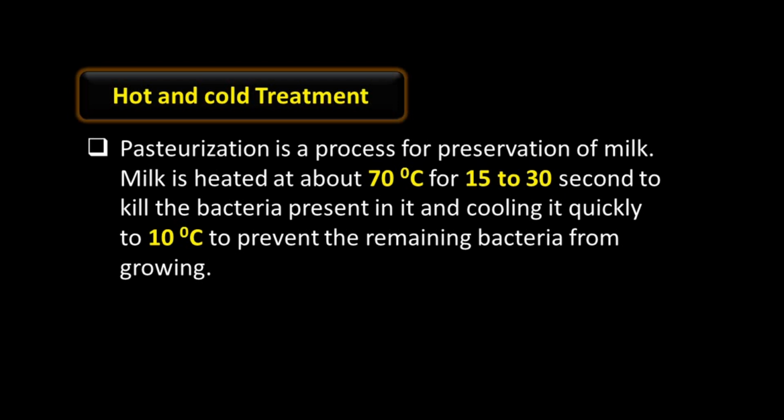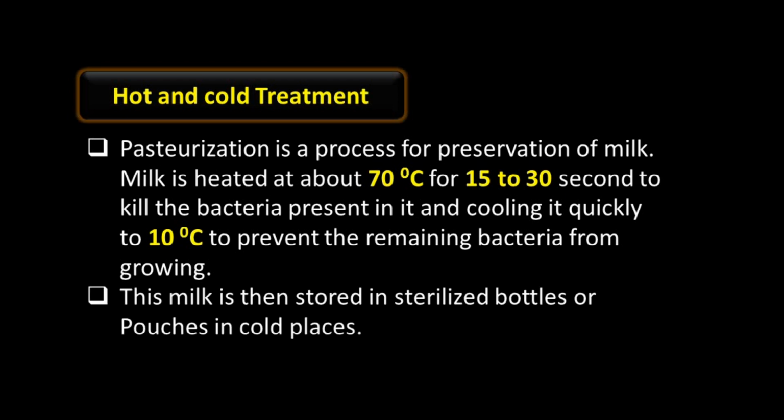Increasing and decreasing the temperature helps prevent the growth of microorganisms, because microorganisms do not grow in hot and cold conditions.